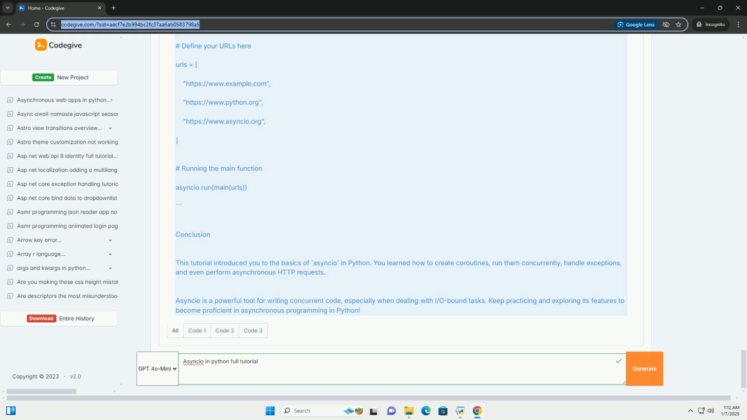Real-world use case. A common use case for Asyncio is scraping multiple web pages concurrently. Example 5, web scraper. Conclusion.